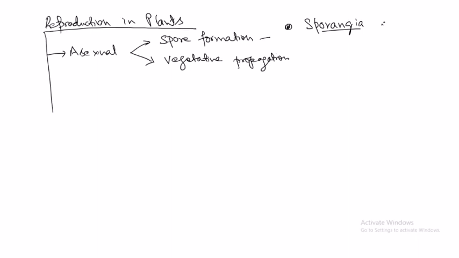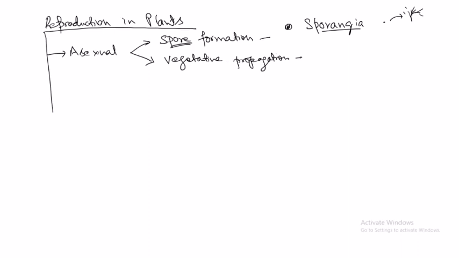Individual spores can develop into a separate organism. These spores can be dispersed by wind or water. So spore formation is an example of asexual reproduction.